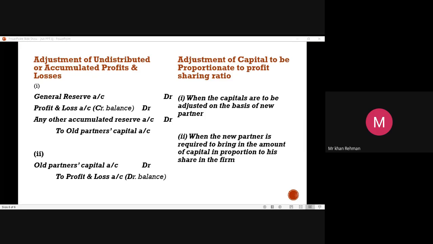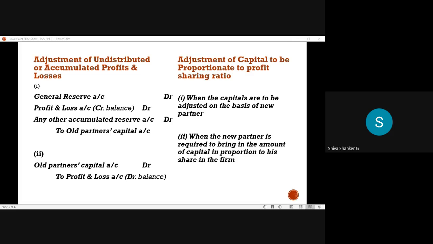Sir, can you explain the first entry again, please? First entry for what now? Can you repeat? I did not understand number 1, general waivers account. This I didn't get, sir. That is what, sir?